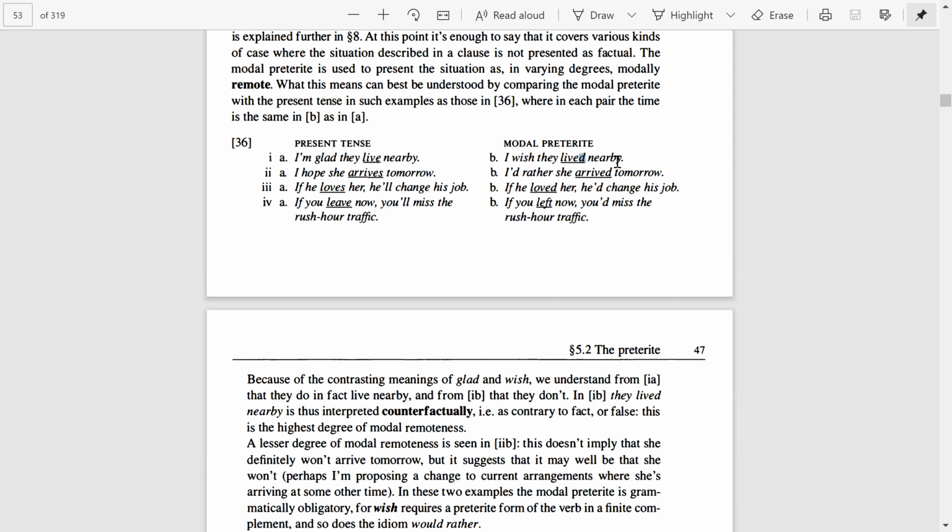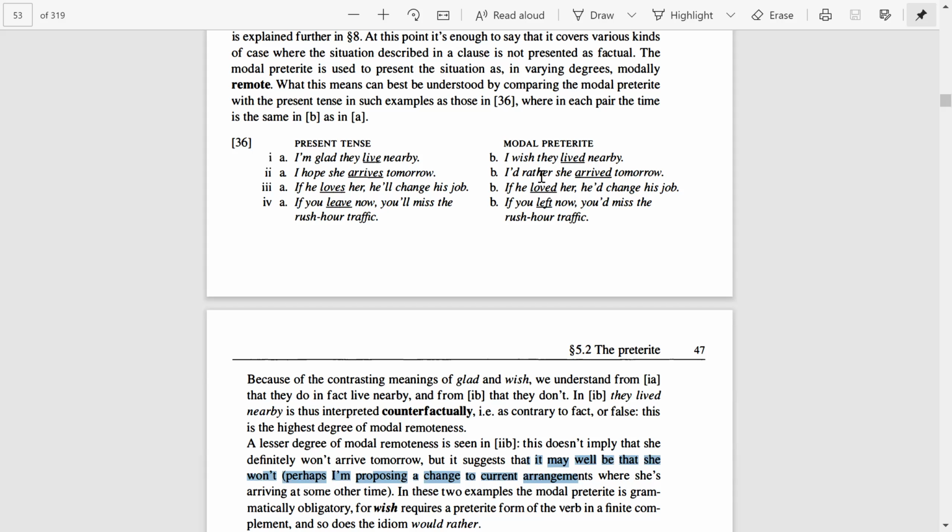And in 1b, this is the highest degree of modal remoteness. Why? Because in this sentence, I would rather she arrive tomorrow, this does not imply that she definitely will not arrive tomorrow, right? But it suggests that it may well be that she will not. Perhaps I'm proposing a change to current arrangements where she is arriving at some other time.